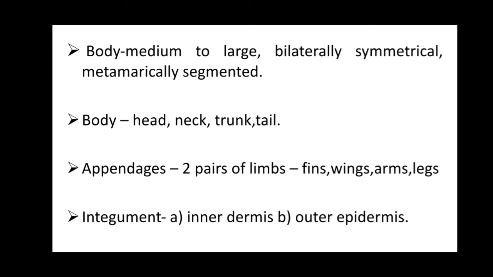Again, the body is divided into head, neck, trunk and tail. Appendages are well developed, two pairs of limbs supported by skeletal elements. They may be fins, wings, arms or legs. In some forms they are modified. Again, the integument is made up of two parts, the inner dermis and the outer epidermis.